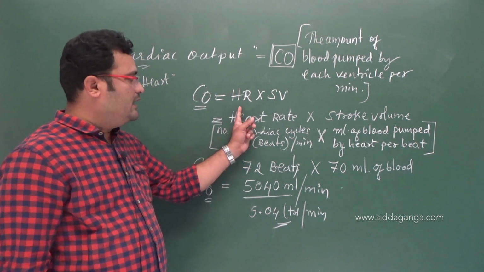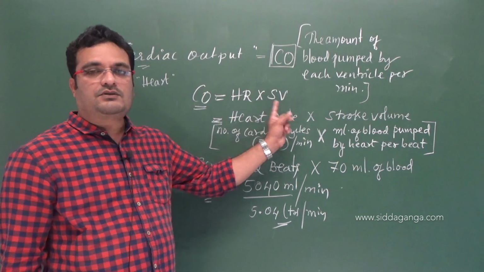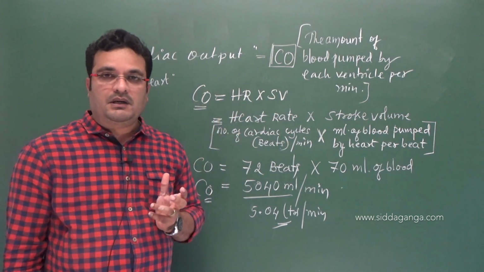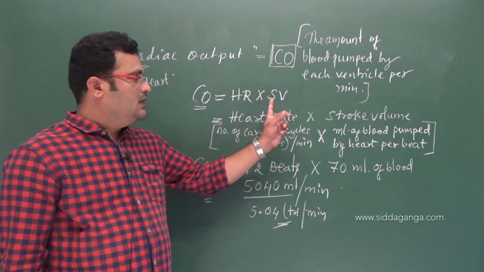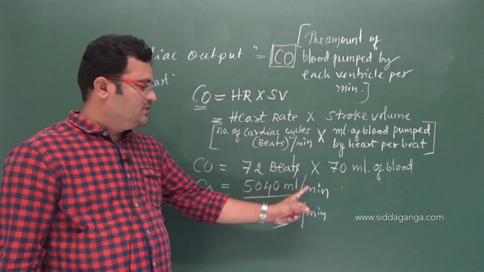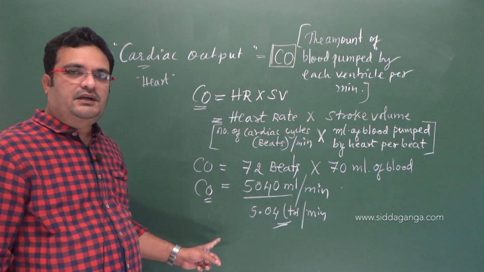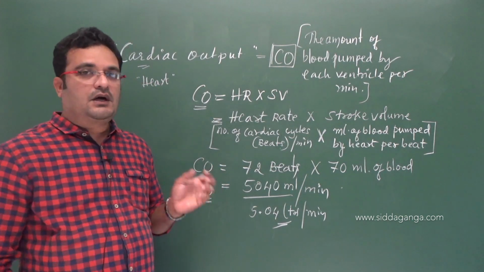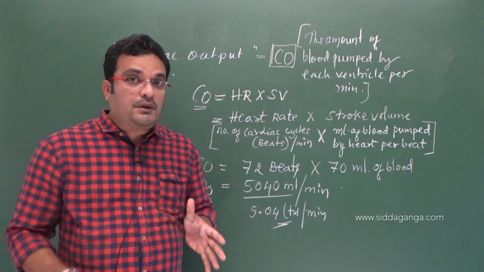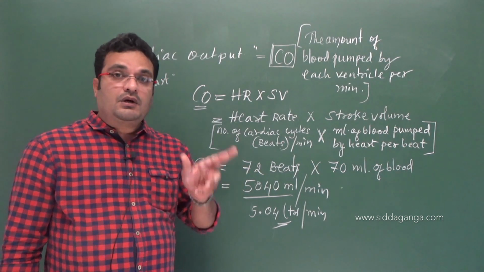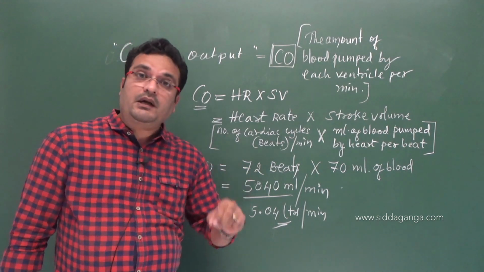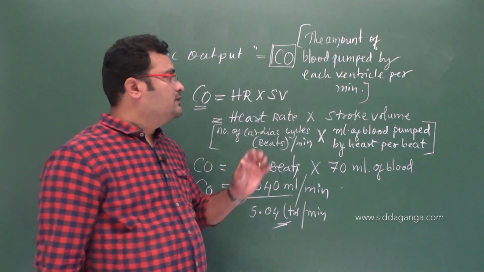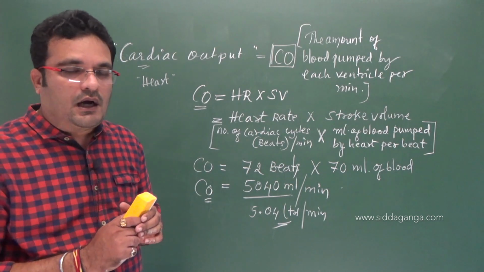So that heart rate is multiplied with the stroke volume, because in every beat an amount of blood gets pumped by the heart, yes or no? That is SV, the stroke volume is 70 ml, so approximately it gives cardiac output of 5 liters, right? 5 liters per minute. So the cardiac output is the amount of blood pumped by the heart per minute, or the amount of blood pumped by each ventricle per minute. Either statement can be considered, right? So this is about the cardiac output.